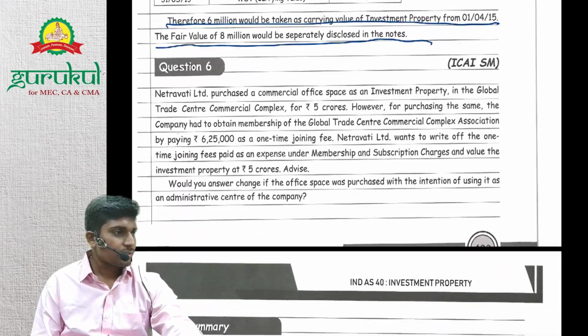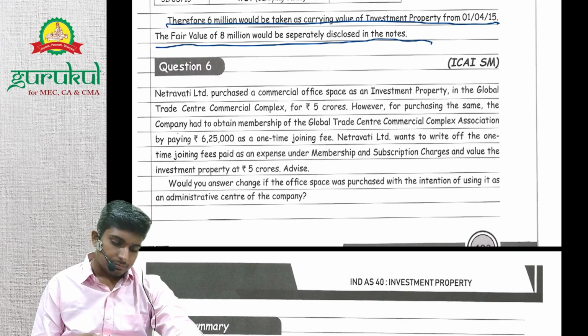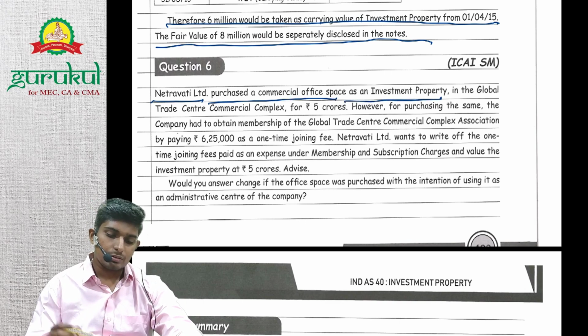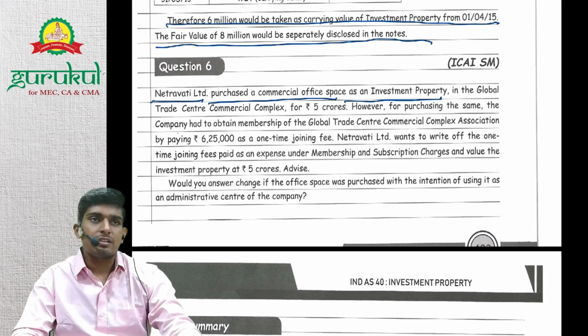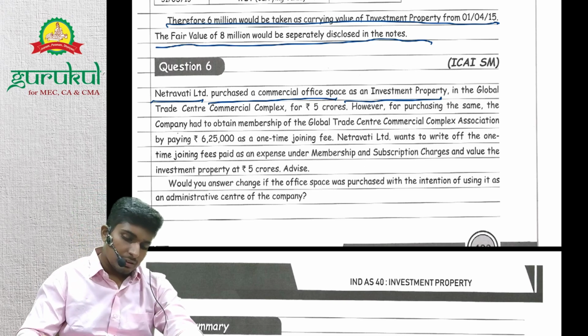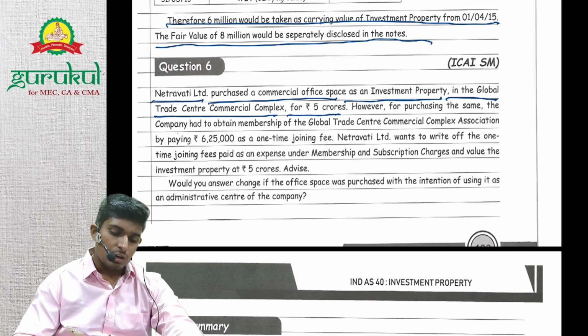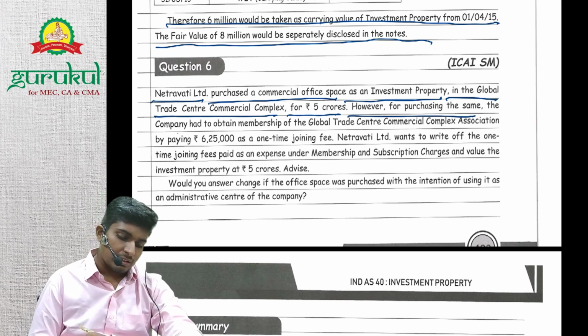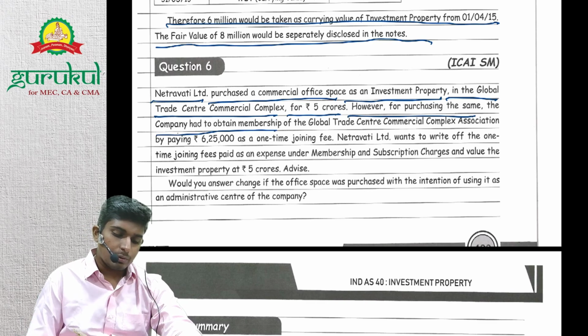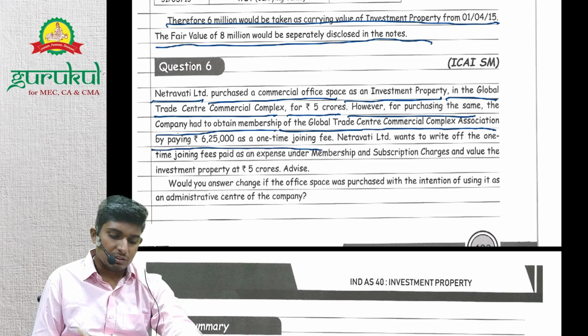Next, question 6. Netravati Limited purchased commercial office space as an investment property. So they have directly given us that it is an investment property in the Global Trade Center commercial complex for rupees 5 crores. So the acquisition cost is 5 crores. However, for purchasing the same, the company had to obtain a membership of the Global Trade Center Commercial Complex Association by paying rupees 6,25,000 as one-time joining fees.